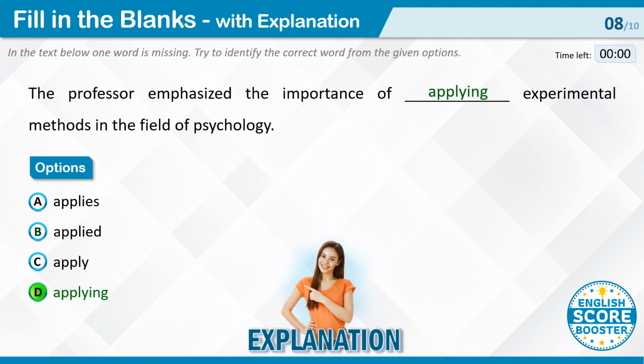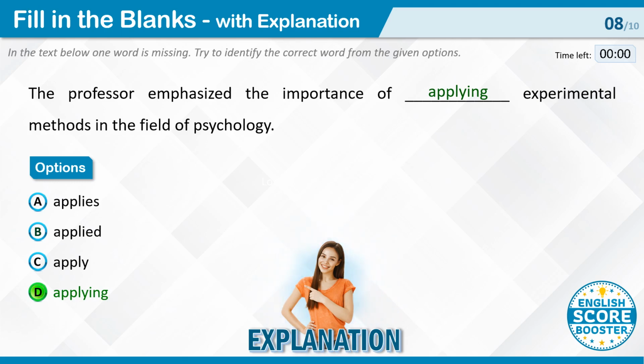Explanation. In this sentence, the context suggests that the professor is discussing the importance of a continuous or ongoing action in the field of psychology. The most appropriate word to fill in the blank should convey the idea that experimental methods are actively being used or should be continuously used. Consider the context and select the option that aligns best, with the emphasis on the ongoing nature of the action.